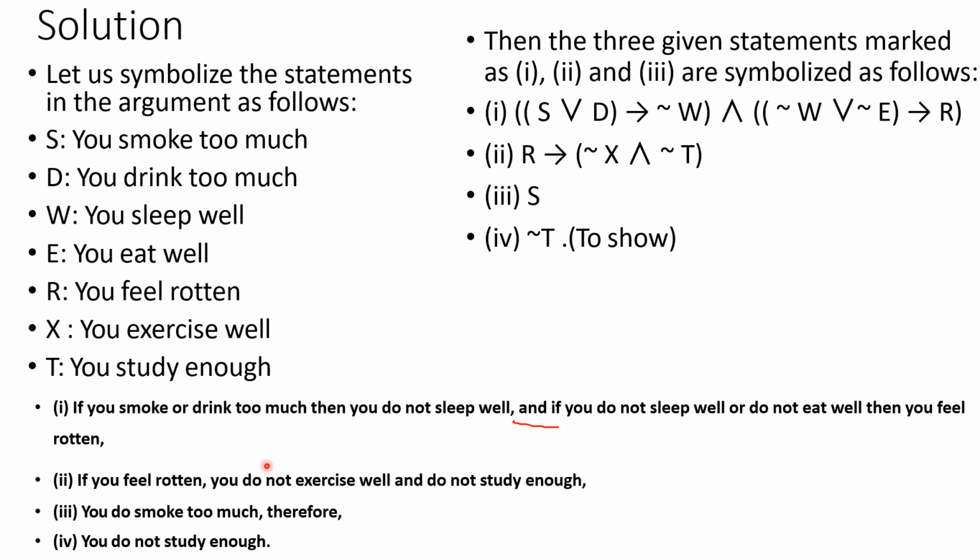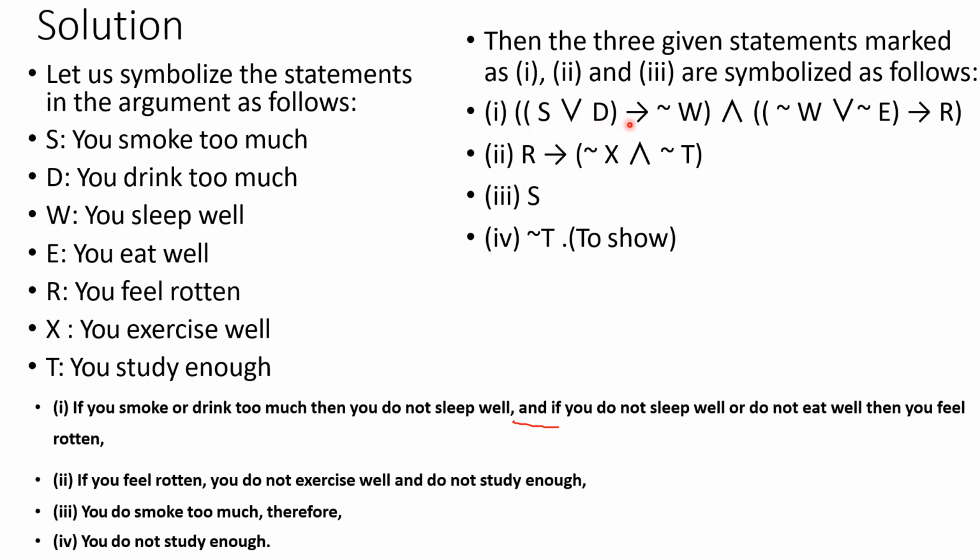That is R. Then second sentence, if you feel rotten, so I am putting R implies do not exercise, so not of X, and there is an and operator, so and not of T. Then you do smoke too much, so only S. Then you do not study well, that is not T. So we have to prove that you do not study enough. From the first sentence itself, we will start, apply the inference rules, and find the conclusion.